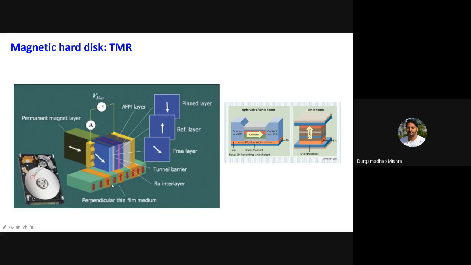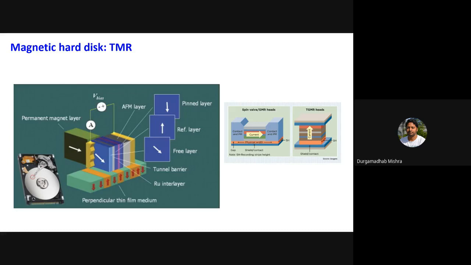Whether it is up or down, it will rotate by some angle due to the magnetic flux or the magnetic field lines coming out from these bits, and then you detect the change in resistance, and that is how you can read this data.